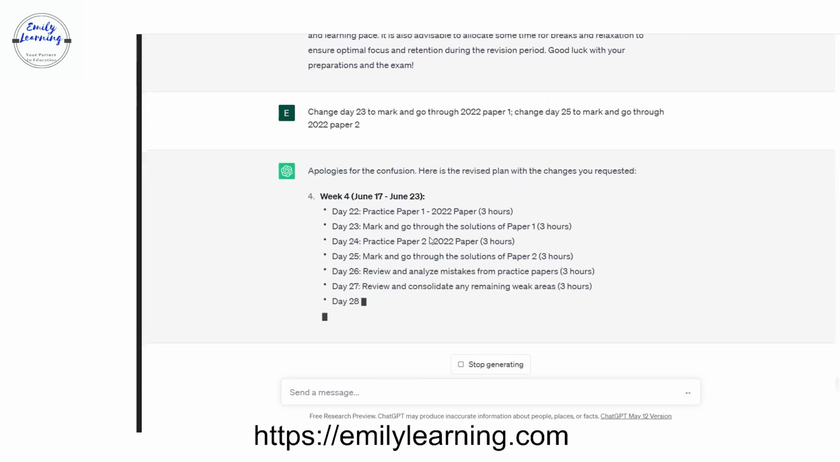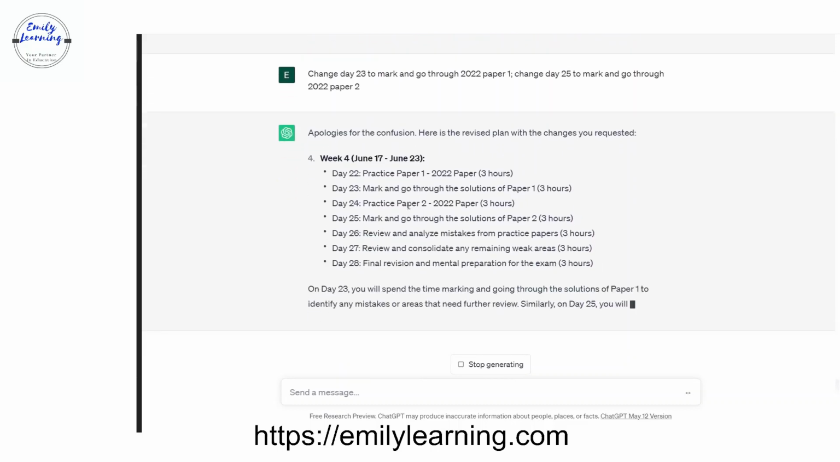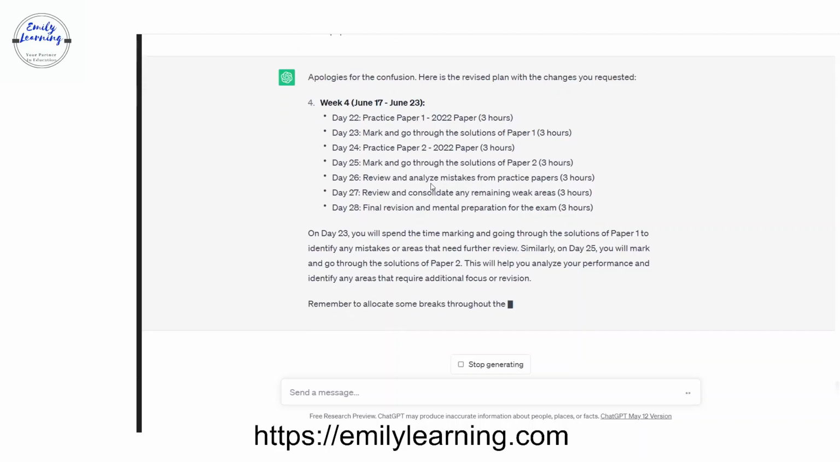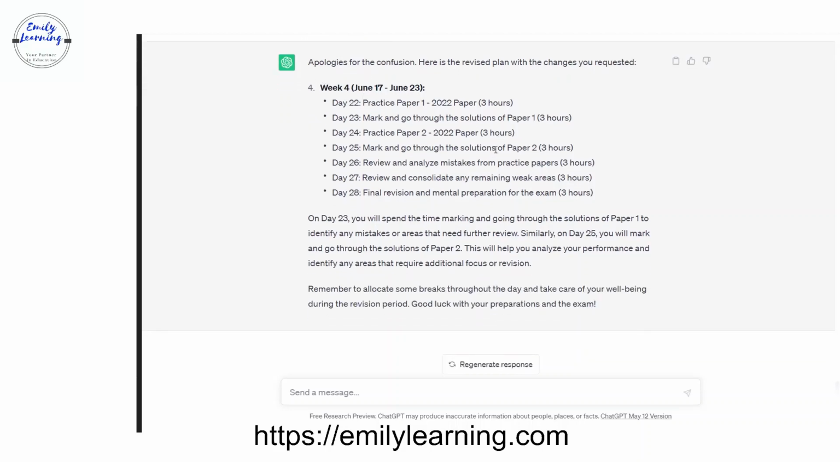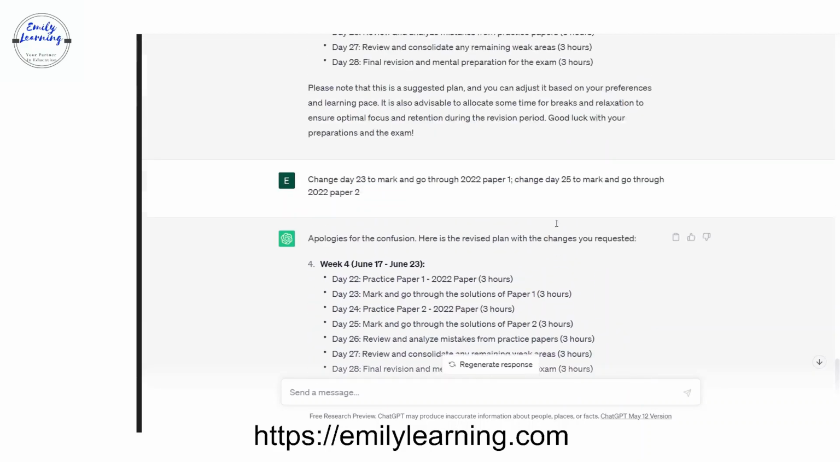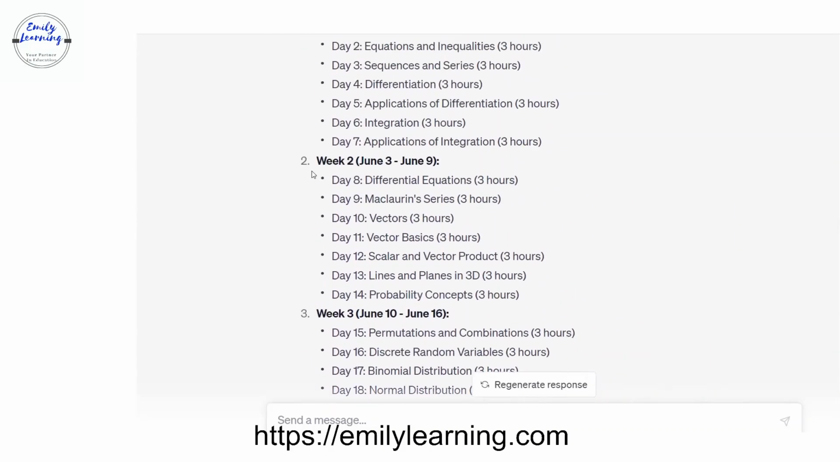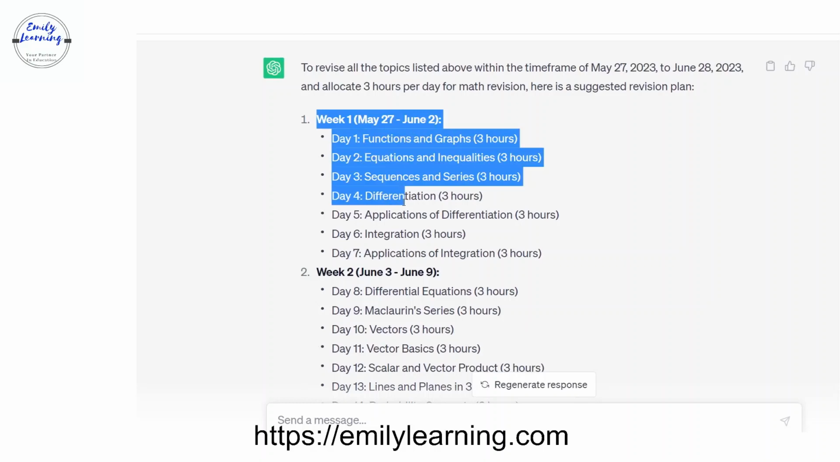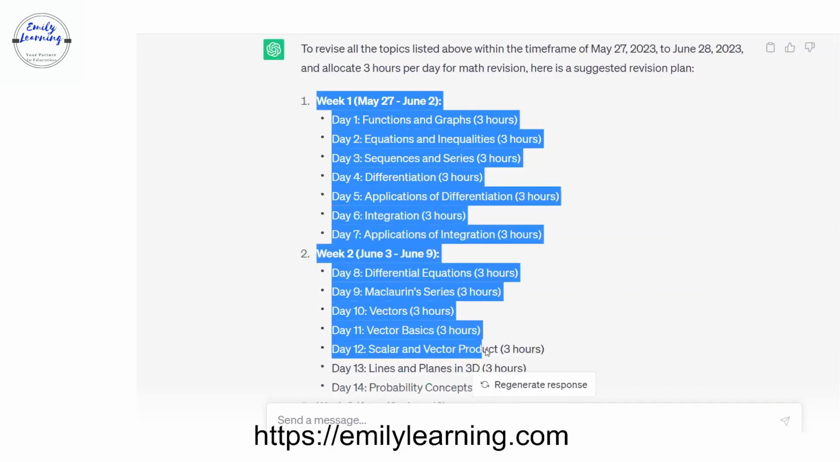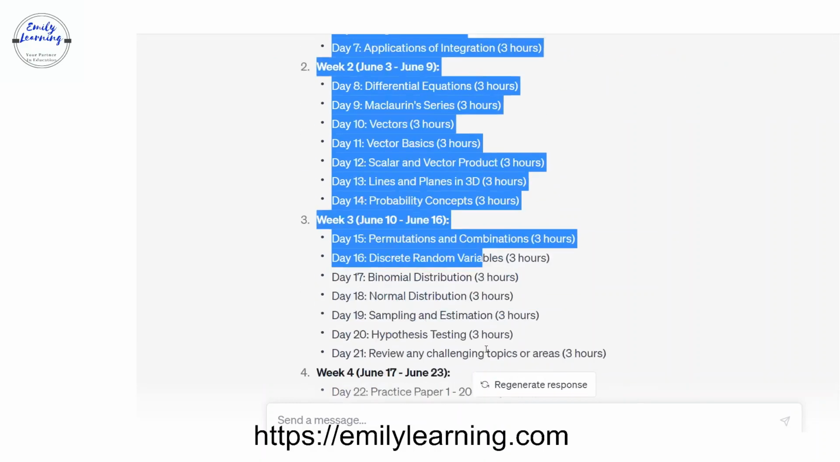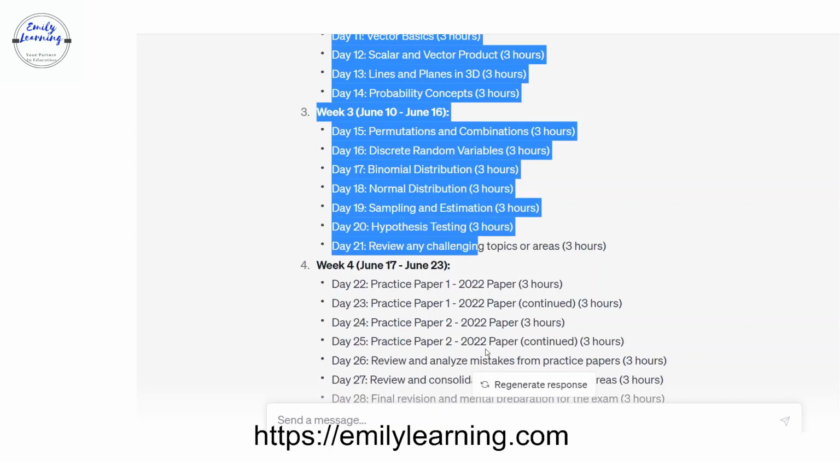So you have your week 4 being revised. Okay, so there you go, you have your week 1 to week 4 revision plan and can basically just copy it down and use it. So this is a very quick way of actually using ChatGPT to design a study plan, if you know exactly what you want to do.